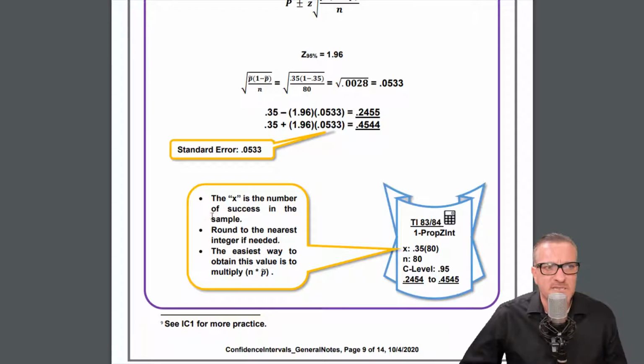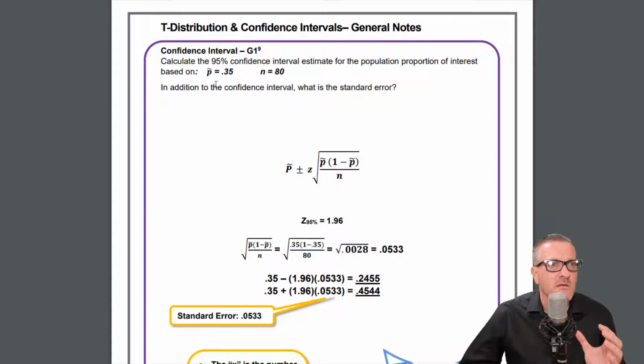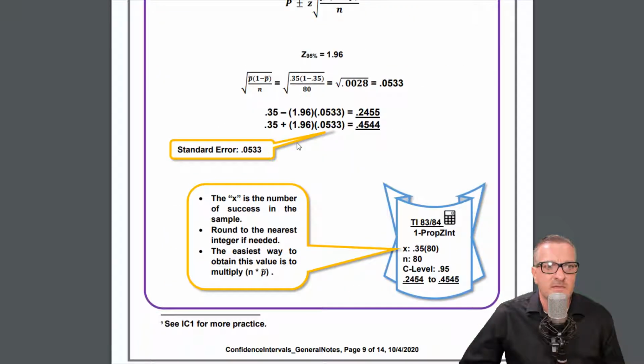Let's see, the x is the number of successes in the sample. So 0.35, and so the number of successes in the sample would be 0.35 times 80. But here's the deal.